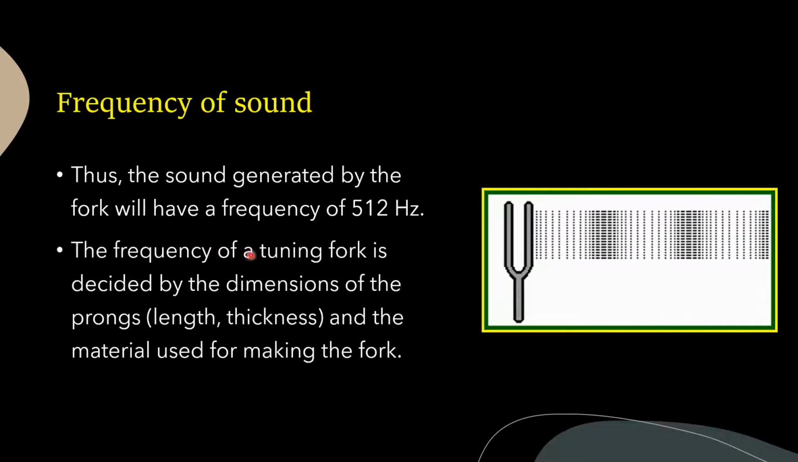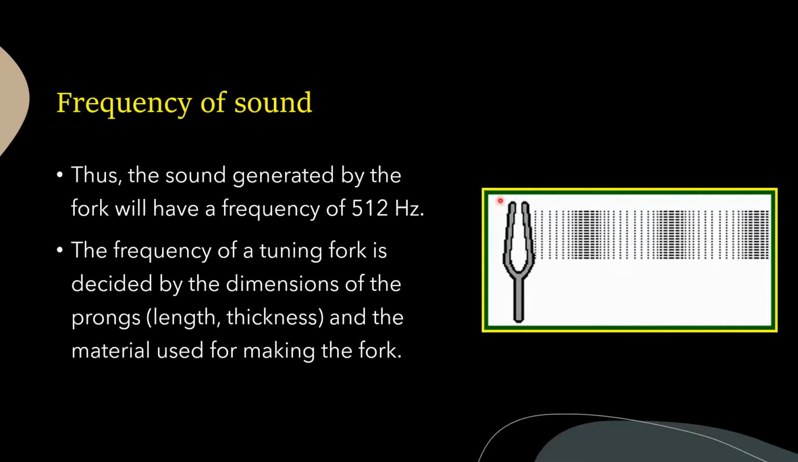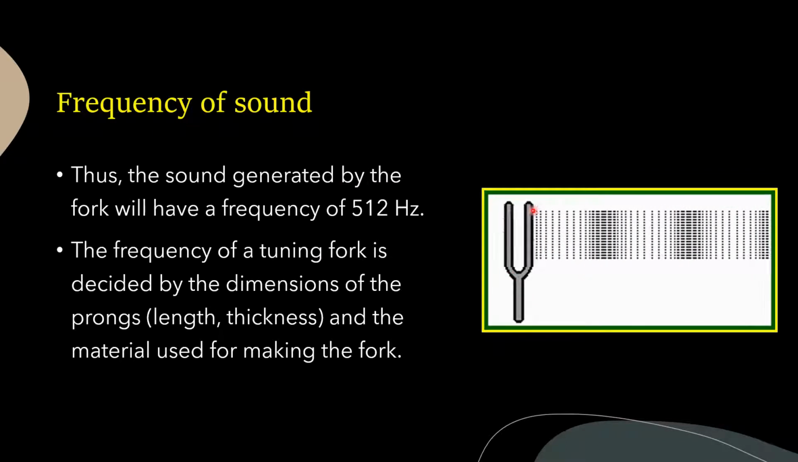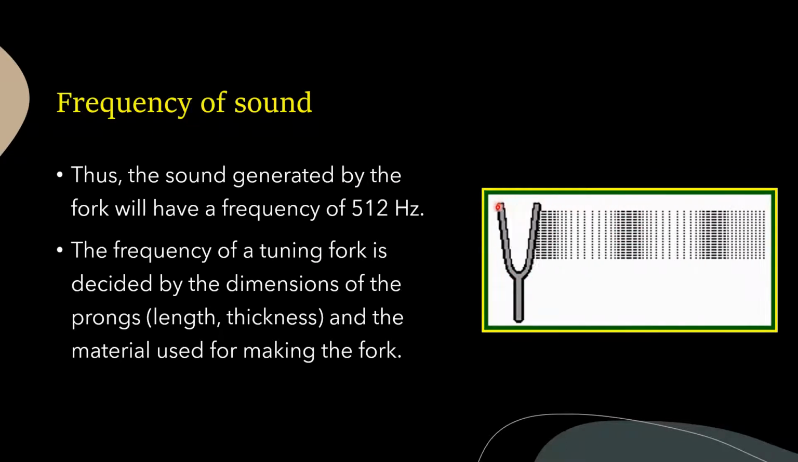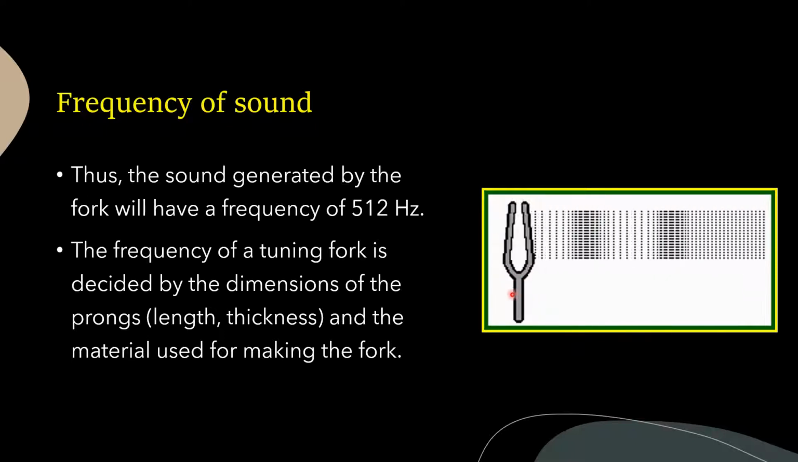The frequency of a tuning fork depends upon its dimensions, that is the length and thickness of the prong, and the material with which the prong is made. All of these decide the frequency of the sound produced as well.